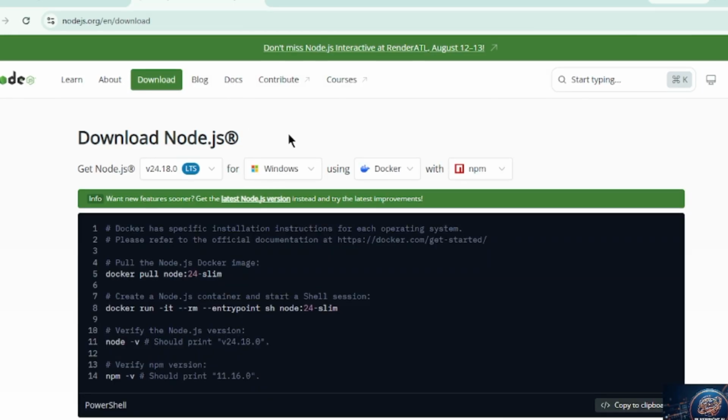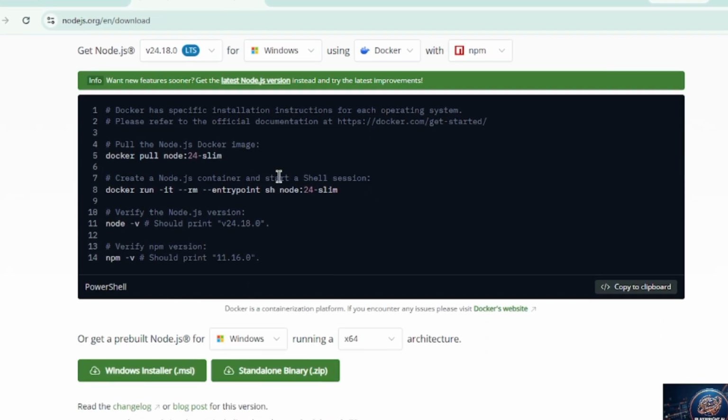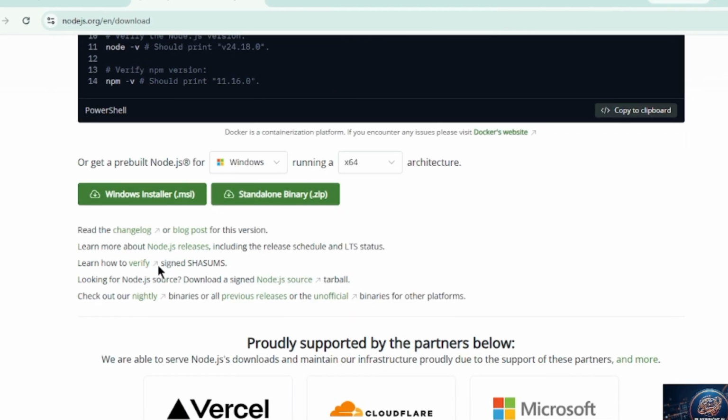Okay, so we have these links, and don't worry, we will put this URL in the chat. You just need to go here, and according to your operating system you can download from here: Mac, Linux, or Windows, as per your system. I'm using Windows for now, so I'm downloading the Windows one. Once this is downloaded, we will just install it.